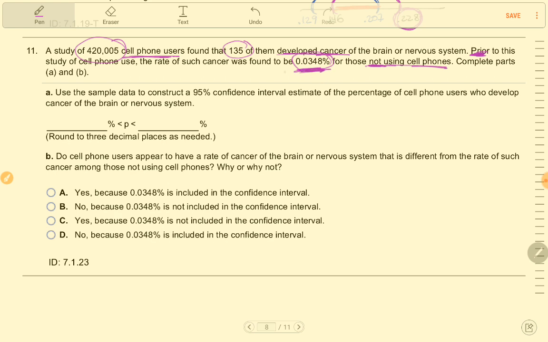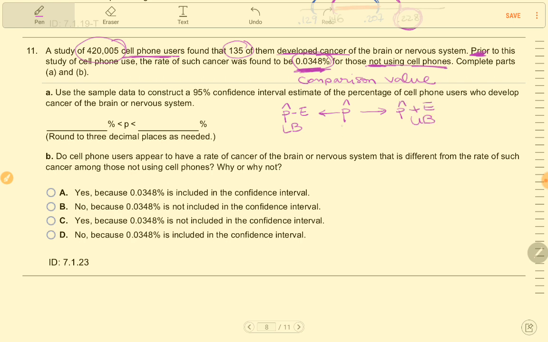So this is a comparison value, but not the one that we're going to use to construct our confidence interval, right, because we're going to do p hat, and then we're going to subtract a margin of error to get a lower boundary, and we're going to add a margin of error to get an upper boundary, right?